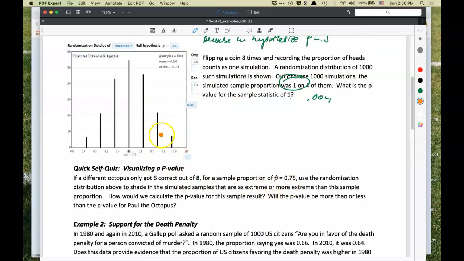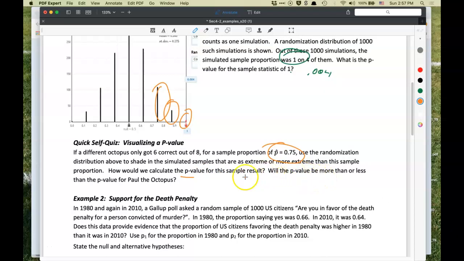For greater than 0.75, what we're talking about is these here and these. Well, that didn't work so well. I have to pick a different color. But anyway, I'm just going to sketch what we have here. Get back to about where I was. So we're going to have these, and these, and this is what we're talking about for calculating the p-value of p hat was 0.75.